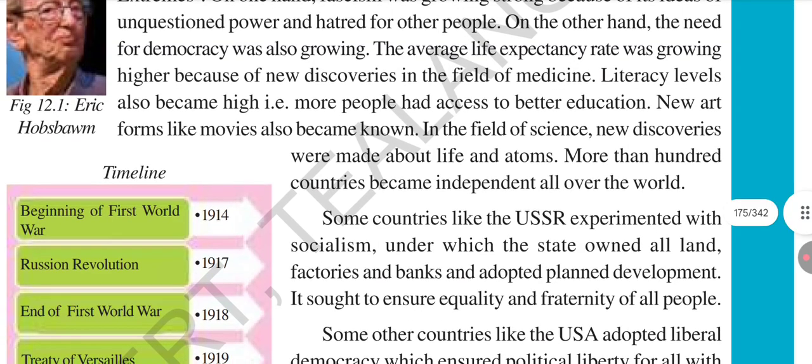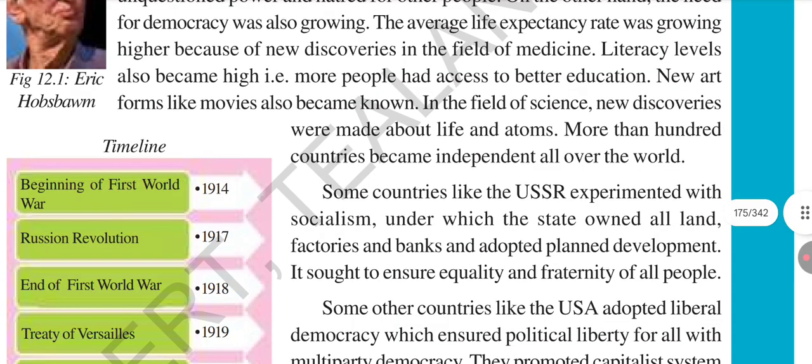So socialism was implemented in Russia. The best example for socialism is which country? Russia. Factories and banks were state owned, and Russia also adopted planned development. Why did Russia implement socialism? Because it aimed to ensure equality and fraternity among all the people. That's why Russia implemented socialism.